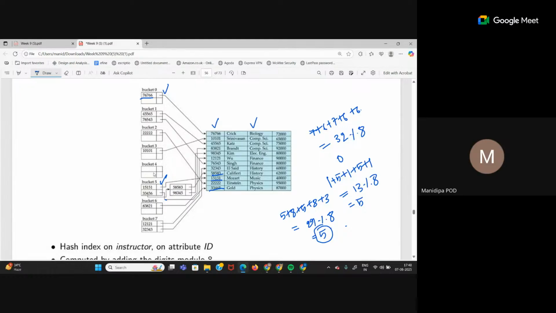We handle this with something called overflow chaining. You create another bucket and link it with a linked list to this bucket 5. So basically this is another bucket 5, an extension of this bucket 5. When you have an overflow, you create a bucket of the same size and link it with the bucket which has overflowed. This is called overflow chaining.